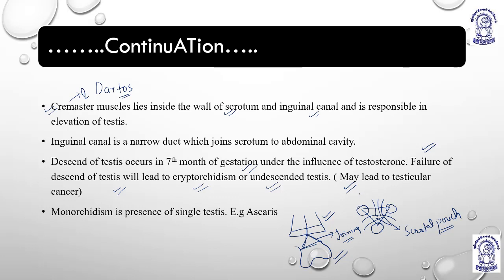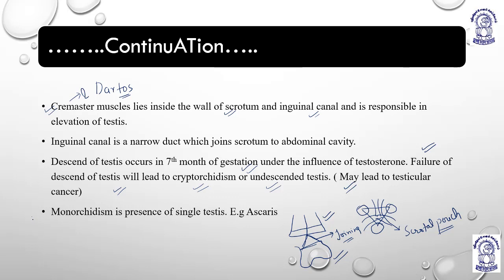Okay, now what is the function of inguinal canal? Inguinal canal helps to join scrotum and abdominal cavity. Inguinal canal helps to bypass what? The developing testes at the 7th month of gestation with the help of testosterone hormone, and if it doesn't happen, the condition is cryptorchidism or undescended testes, right?